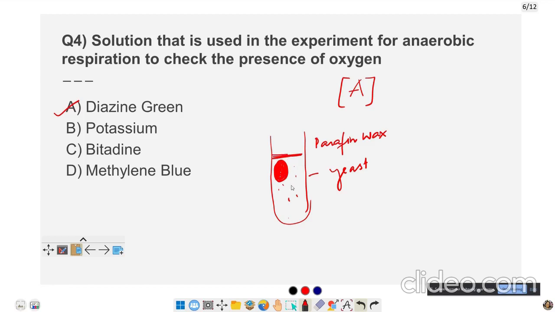We are keeping a solution of diazine green. This diazine green is actually blue in color, but as the oxygen becomes absent, it turns pink in color. As soon as the oxygen becomes less, it becomes pink in color. Let us go to the next question.